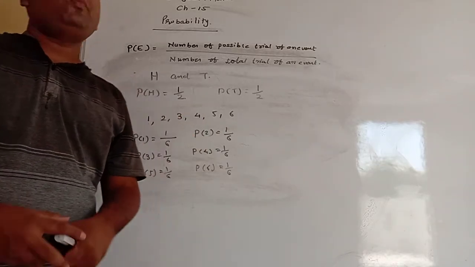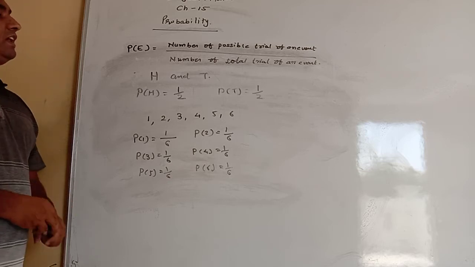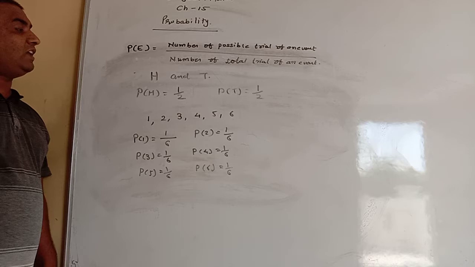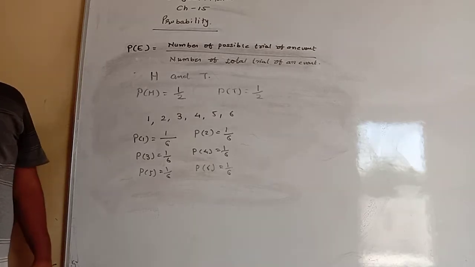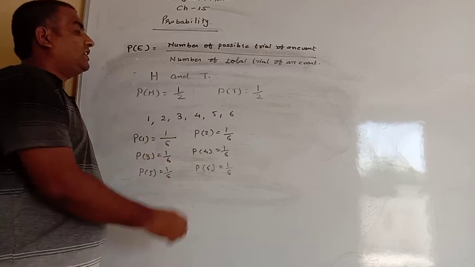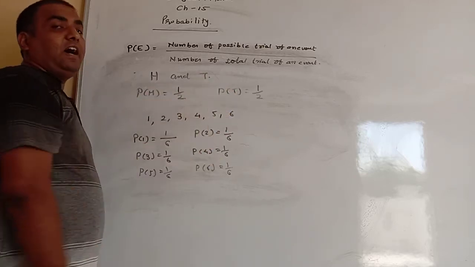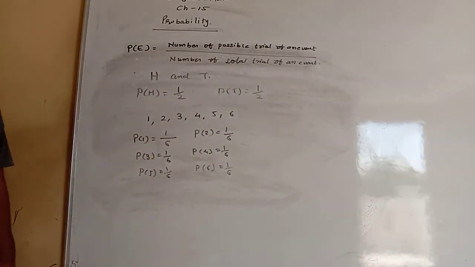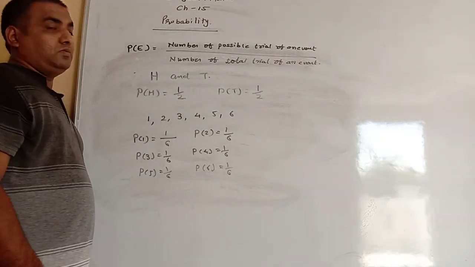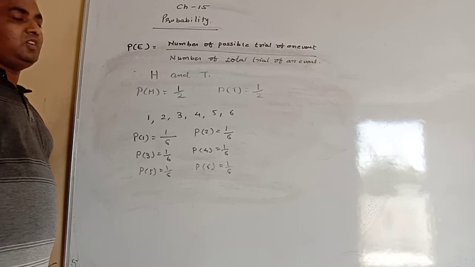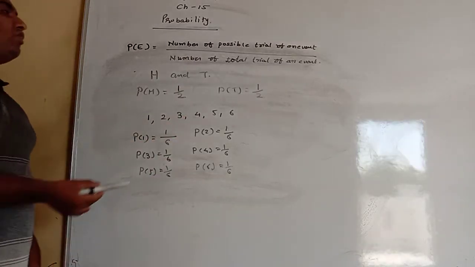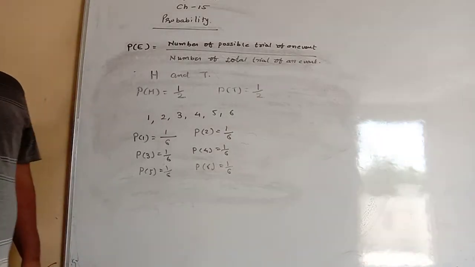Now one more question: are they always equally likely? Yes, they are always equally likely. In games we toss the coin for that reason, because head and tail are equally likely, so there is no partiality in favoring any team, and that's why we use the coin to toss in games.